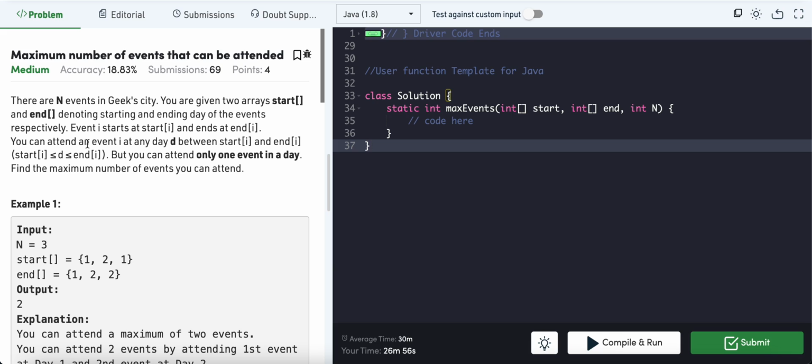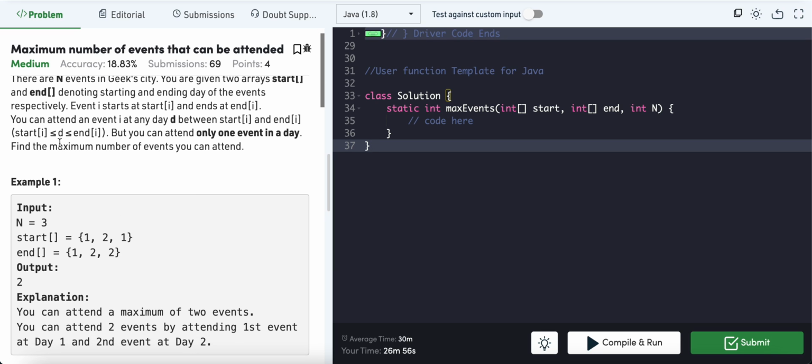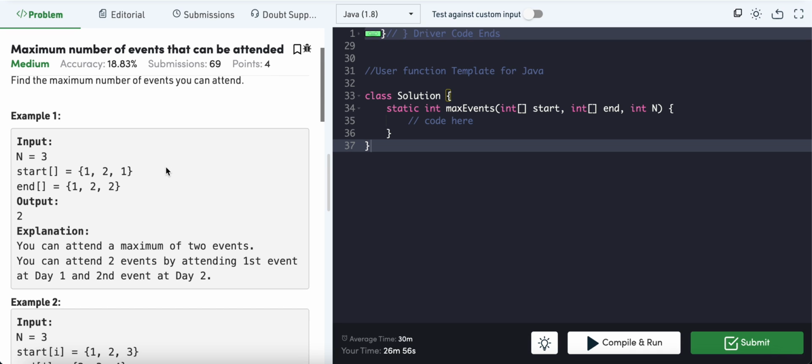So we are having n events in a geek city, and you are given two arrays, start and end, denoting starting and ending day of the events respectively. Event i starts at start[i] and ends at end[i]. You can attend an event i any day d between start[i] and end[i]. Okay, so if the day is between start and end, we will be able to attend. But you can attend only one event in a day. Find the max number.